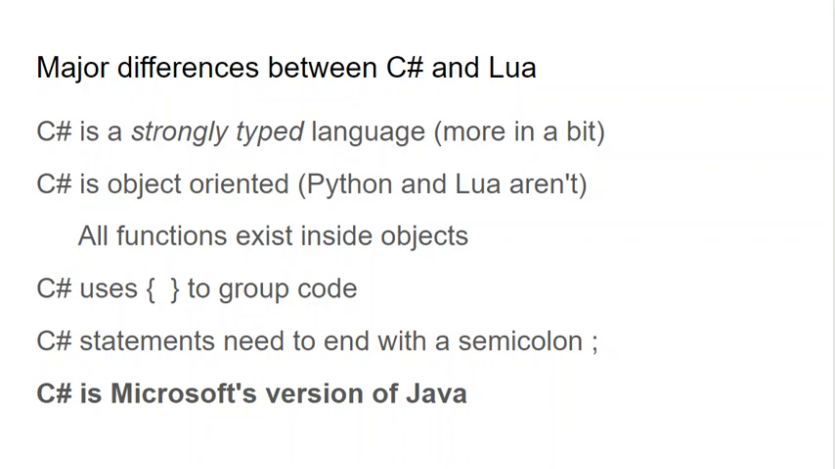Python, and I can't remember if Python requires that. I don't think it does. Lua does not really care one way or the other whether you put semicolons on the end of your statements. In C#, you have to end your statements with a semicolon. And again, if you've seen Java before, you will recognize where C# came from immediately.